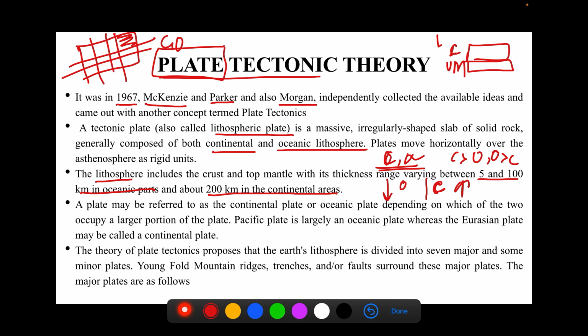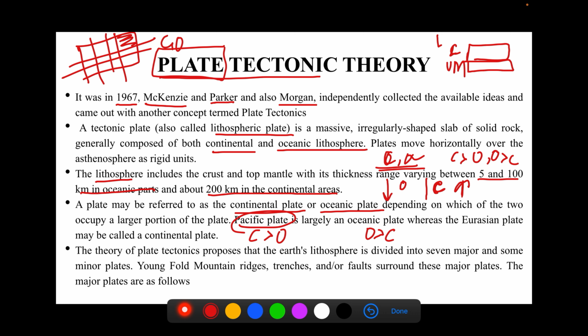Now, a plate may be referred to as a continental plate or as an oceanic plate, depending on which of the two occupies a larger portion of the plate. We have just mentioned that if the continental portion is more in the plate than oceanic, then it will be termed as a continental plate. And if the oceanic part is more than the continental, then it will be termed as an oceanic plate. Now, let's consider the example of the Pacific plate.